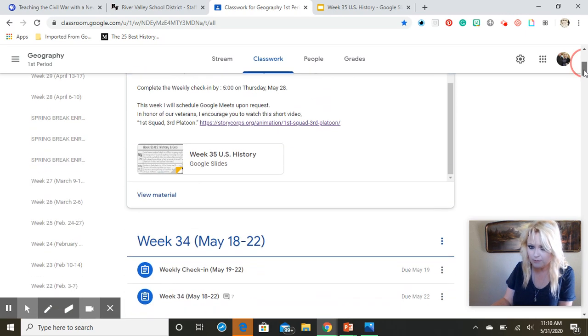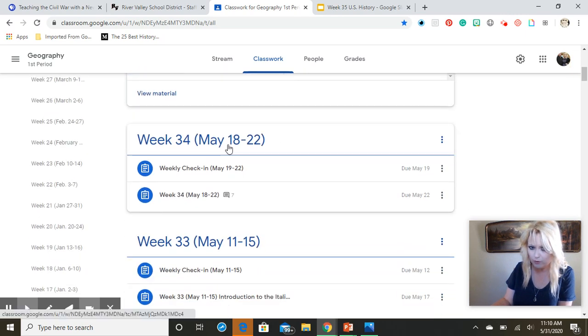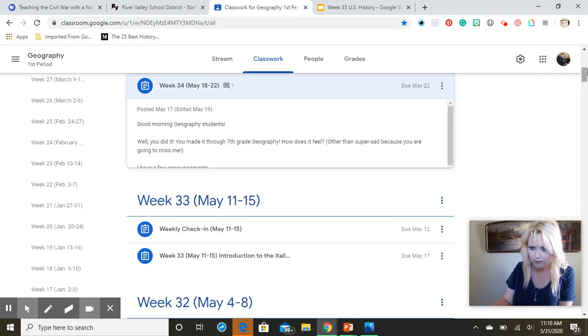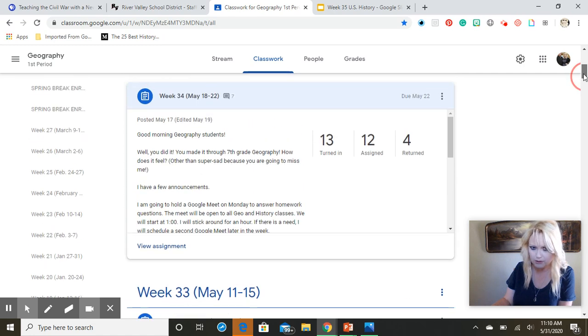Now your last assignment's actually posted under week 34. Where it says weekly check-in, that's just your check-in, the Google form that you do every week. And then your assignment is actually posted. It says week 34, May 18th through the 22nd.